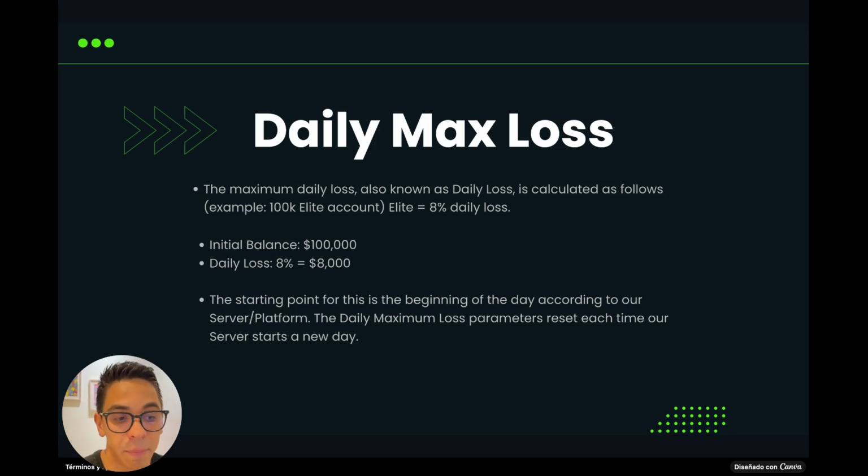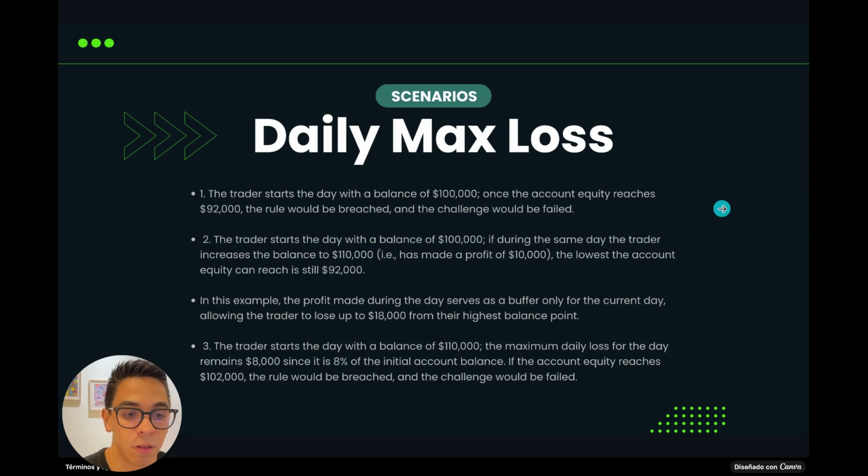Let's put in an example of a 100K elite account, which has an 8% daily loss. So your initial balance is $100,000. Your daily loss would be 8% of that, which would be $8,000 or 8K. Their starting point for this is the beginning of the day, according to our server platform. So the daily maximum loss parameters reset each time our server starts a new day. So just be mindful of that.